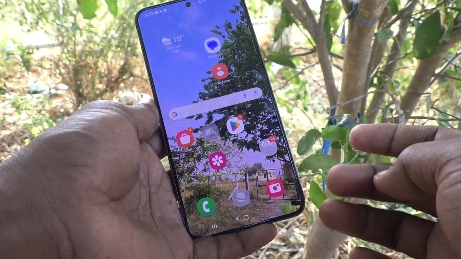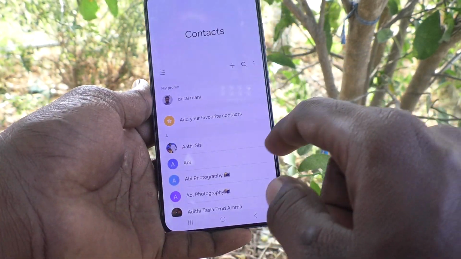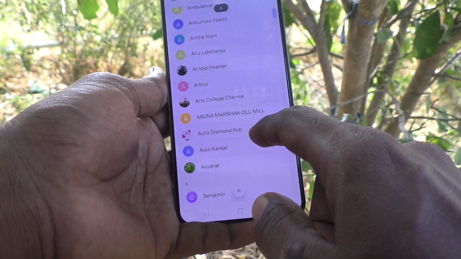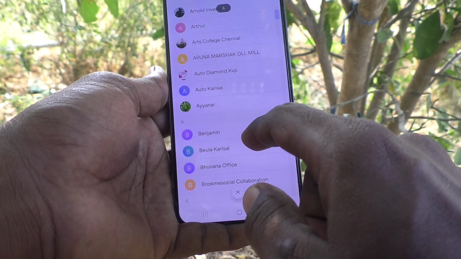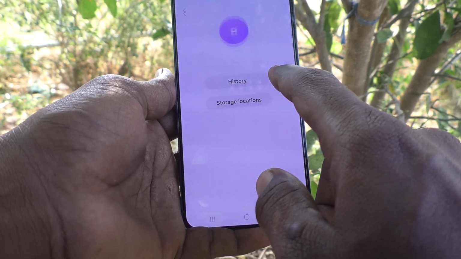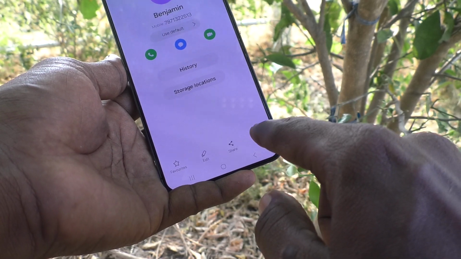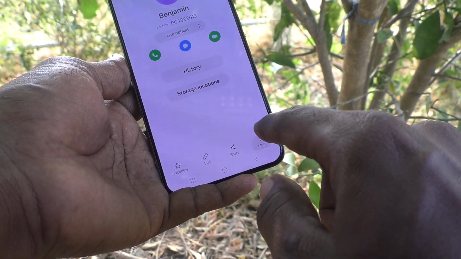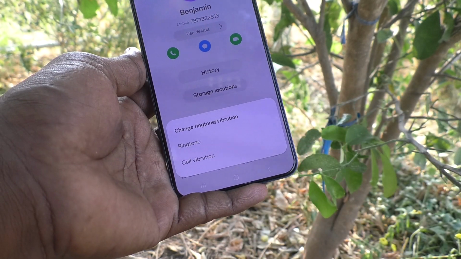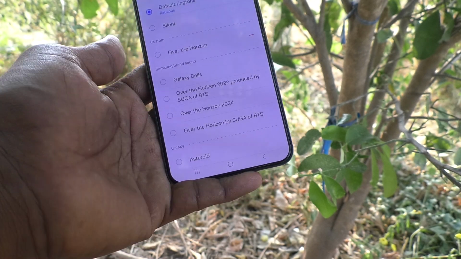First of all, in your phone, go to contact and go to particular contact. Here I go to this contact, Benjamin, and here I go to these three vertical dots. Click on these three vertical dots and click on change ringtone vibration and click on ringtone here and give permission,